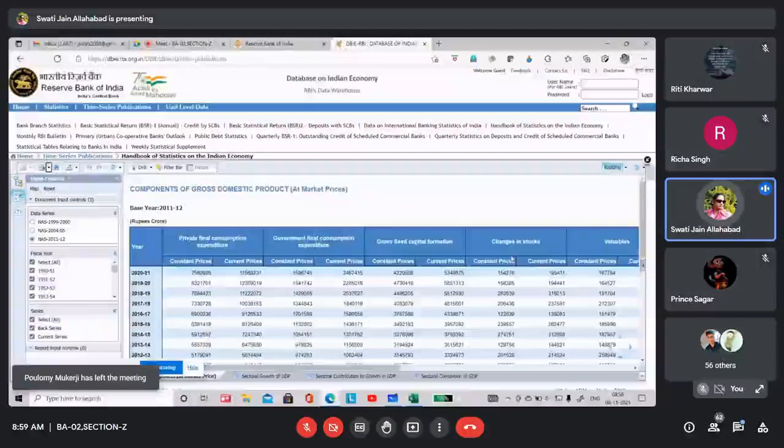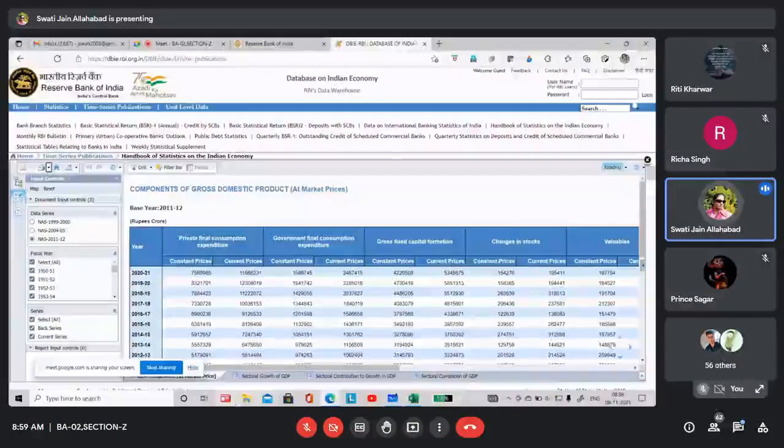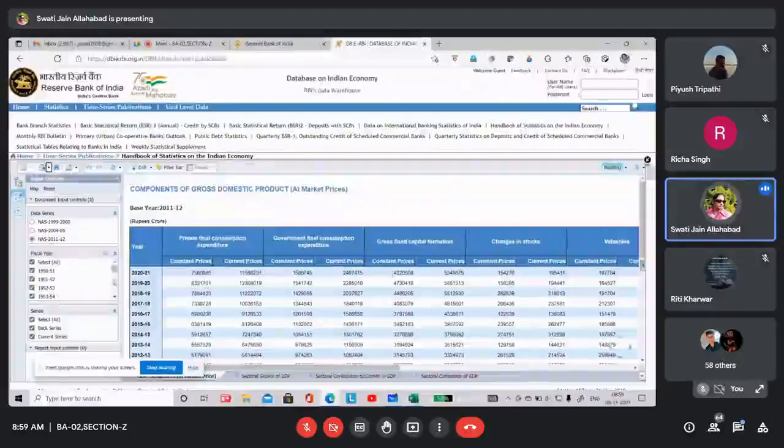I keep on telling you that Y is equal to C plus I plus G plus X minus M. So if you see it here, this is private final consumption expenditure, this is C, what we talk about. And then government final consumption expenditure, so this is G. Gross fixed capital formation, this is I.